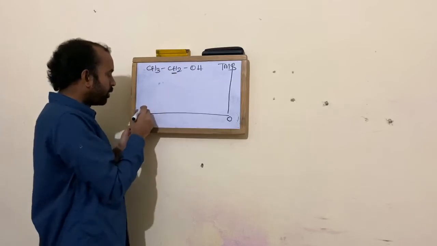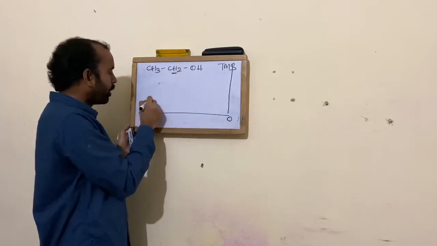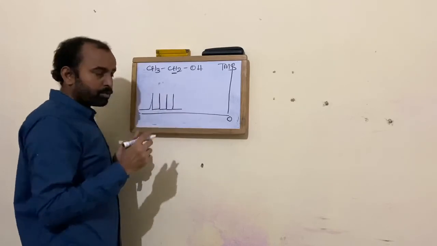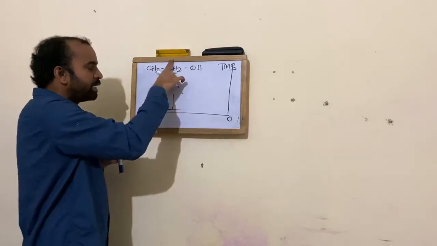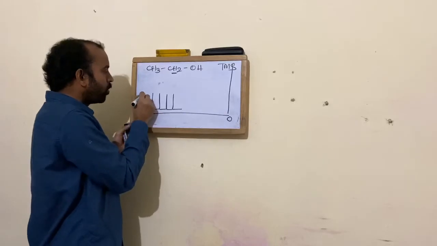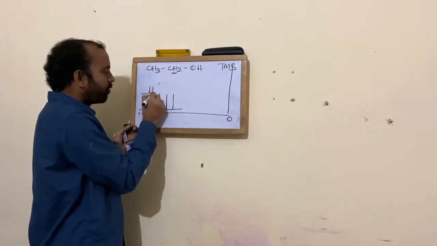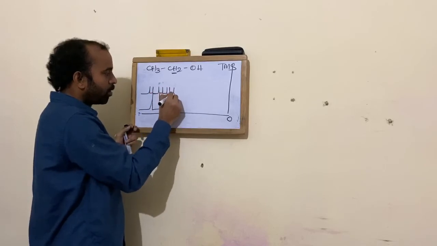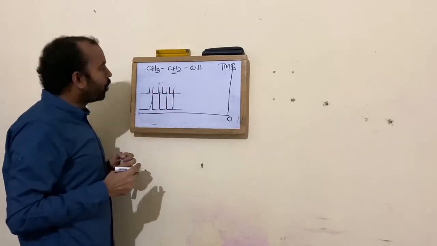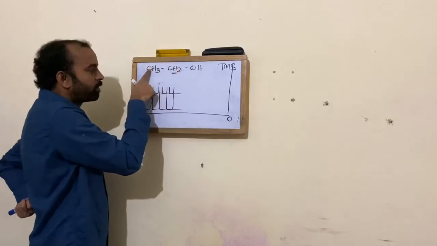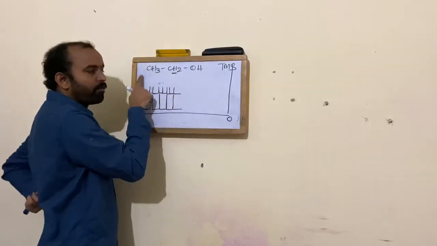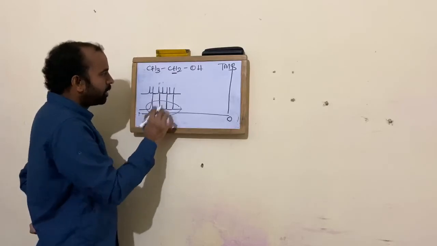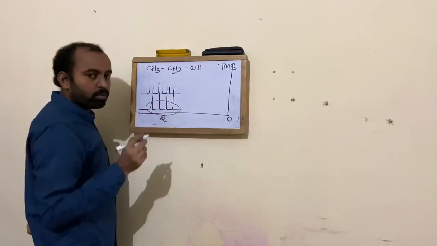So now I'll get 4 peaks here. However, you should remember that each signal will go into a doublet for each proton. One proton will go into 1 plus 3, 4, another proton will have 1 plus 3, 4. So totally, once you integrate, this will come as 2 integration.